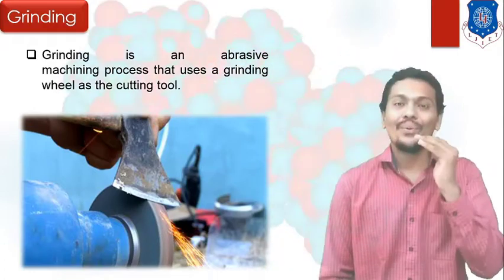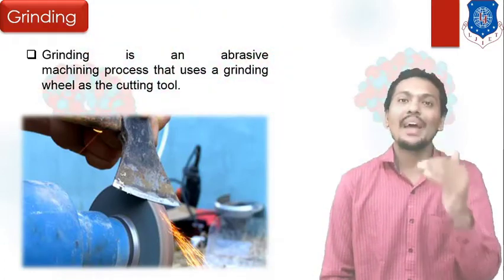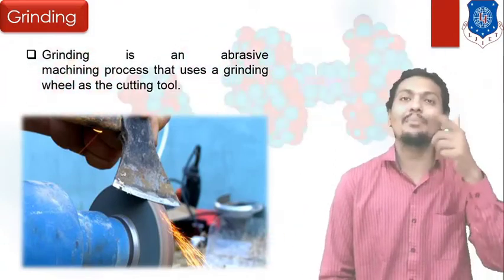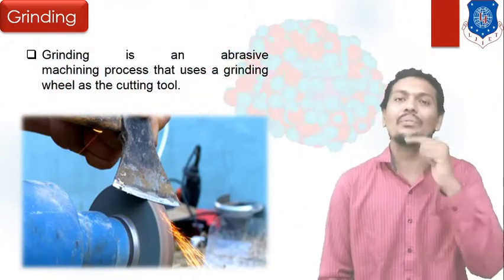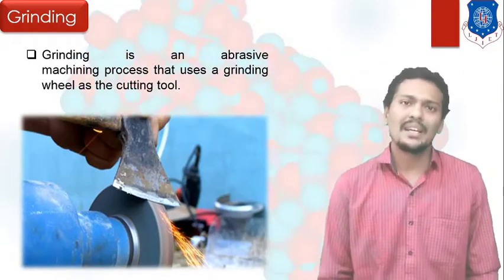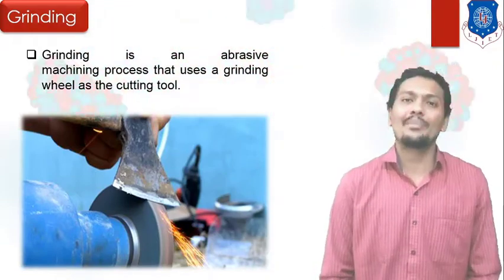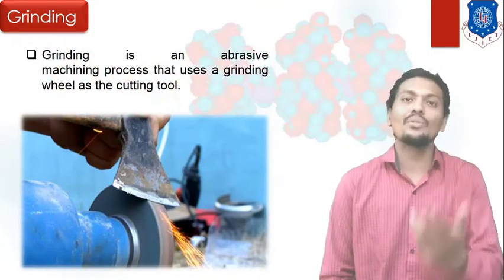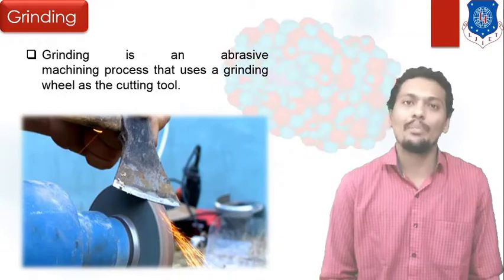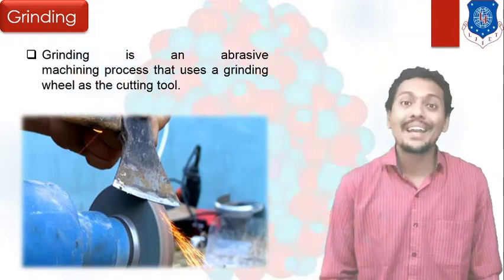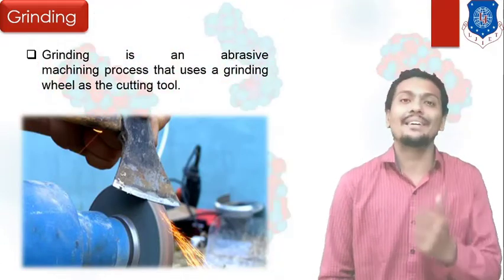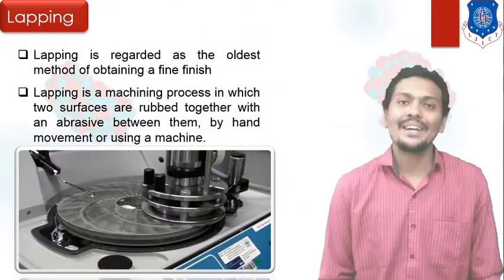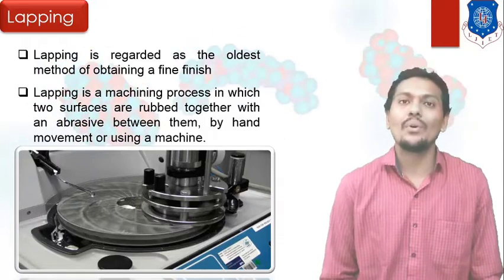For example, if we want to finish a flat surface, we can use the grinding wheel. With the help of rotation of the grinding wheel, we can finish the upper surface. For rough finishing, grinding operation is used, and also for fine finishing, we can use further grinding operation, right? So grinding operation is very useful under the category of super finishing or finishing operations. A grinding wheel is required for that particular operation.